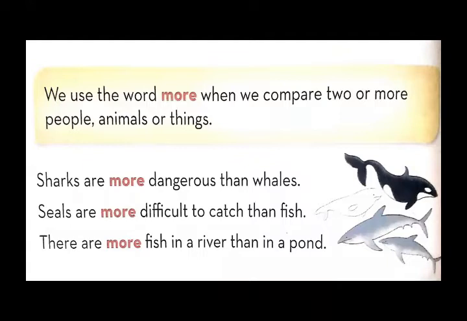So we can find more fishes in a river. And river is a water which comes from the mountains or from the glaciers. And in that water, river water, there are more fishes. You can find more fishes than pond. Okay, there are more fish in a river than in a pond. So we can find more fish in a river than in a pond.